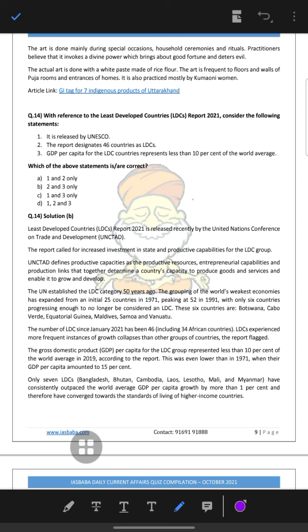The UN established the least developed country category 50 years ago. The grouping of the world's weakest economies has expanded from an initial 25 countries, peaking at 52, with only 6 countries progressing enough to no longer be considered. These 6 countries are Botswana, Cabo Verde, Ecuador, Guyana, Maldives, Samoa and Vanuatu.